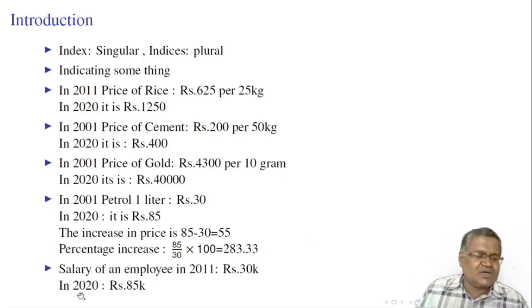Look at this also. Salary of an employee in 2011 is 30,000 rupees, and in 2020 it is 85,000. The salary also tripled in 9 years. So in statistics, there are devices called index numbers to deal with these situations.